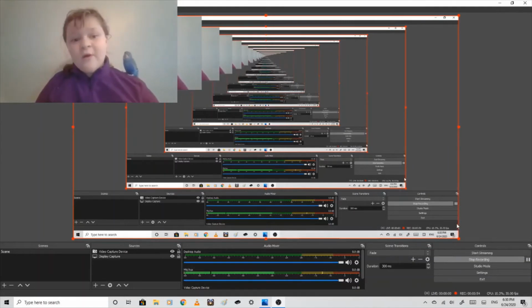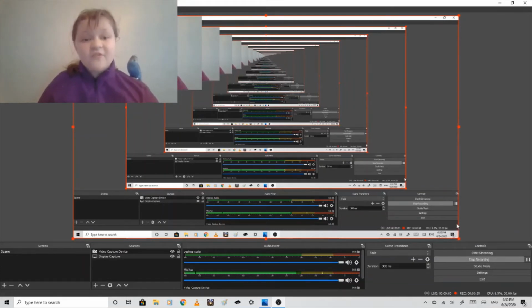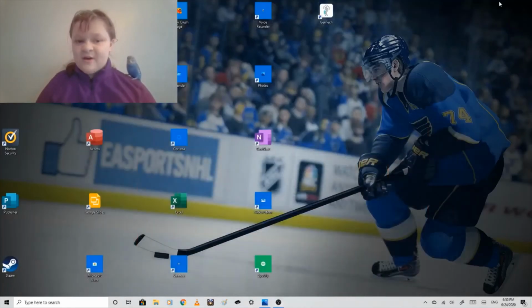The first thing is, how do you start recording? Well, see where my mouse is over here? It says stop recording. Well, it only says stop recording because I am recording right now. However, for you, it just says start recording. So press that. Once you press start recording, you just have to minimize the application. And then when you're done, you could just cut that out of the video. So you would press the minus button.